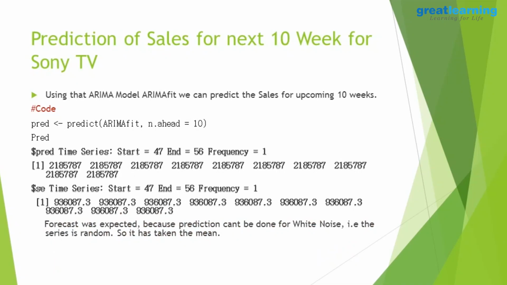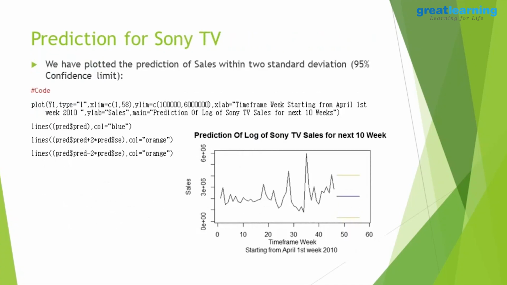After making that ARIMA model, we come to the prediction for the next 10 weeks using the predict function. As expected, the series will take the value of the mean, that is 2185787, for all the 10 predictions, with a very high standard deviation, that is 936,000. So the prediction is within two standard deviations: the blue line shows the forecast, and the two orange lines show the range of the standard deviation plus 2 and minus 2.